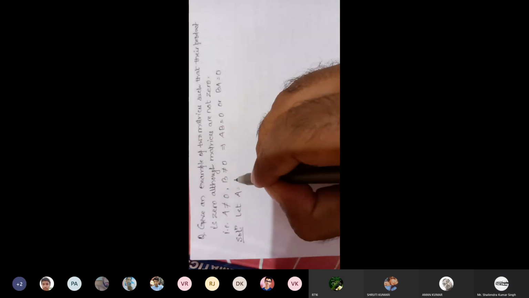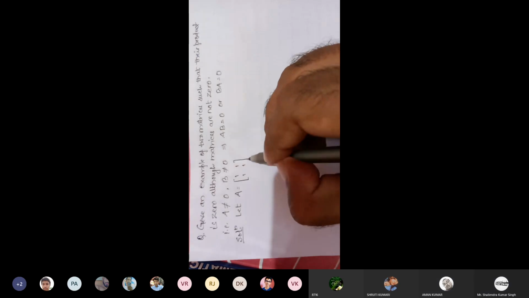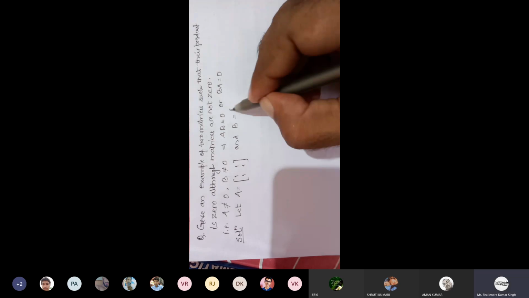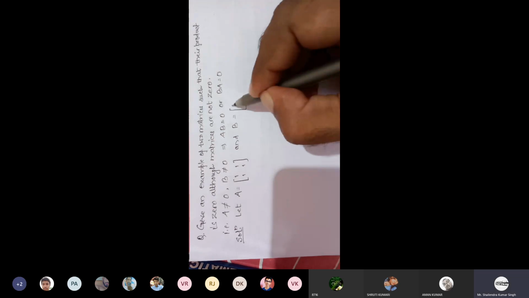See here, let A is equal to [1 1; 1 1], and B is equal to [1 -1; -1 1].